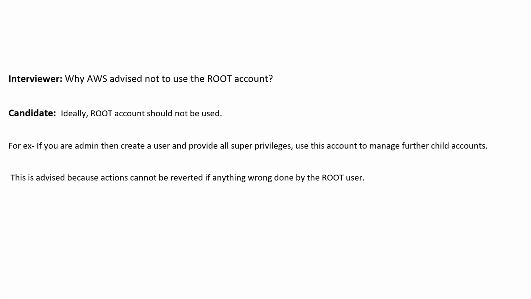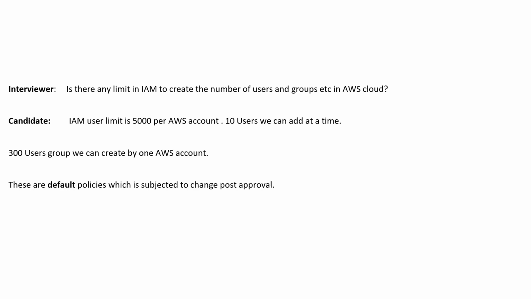So guys, by logging in as the root user, create a super user who has all the access, very similar to the root account, so that we can manage the further child accounts via the super users. Because if anything goes wrong by the root, it is non-revertible. That's why.